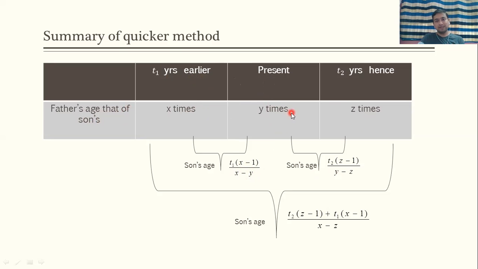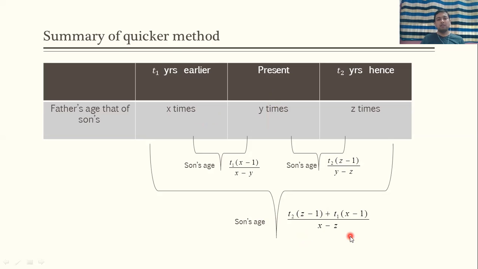If the present age relation and T2 years after relation is given to you, then you can use T2 in bracket Z minus 1 upon Y minus Z. And this is our type 2 problem. And type 3 problem: instead of the present, let's say T1 years earlier and T2 years after are given. If these things are given to you, you can use this formula.